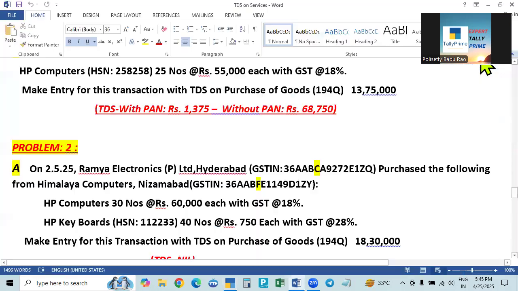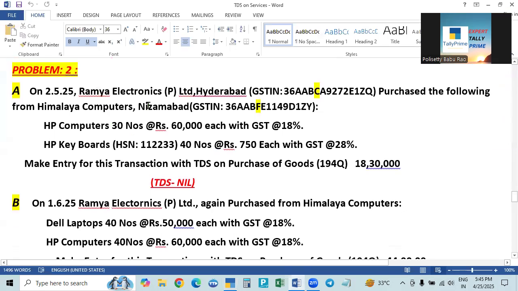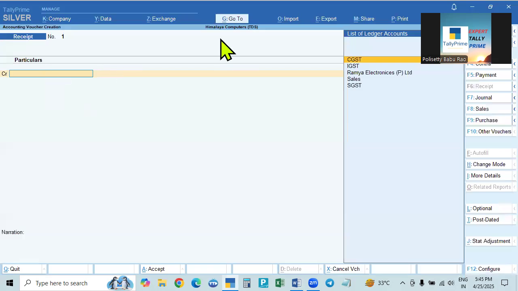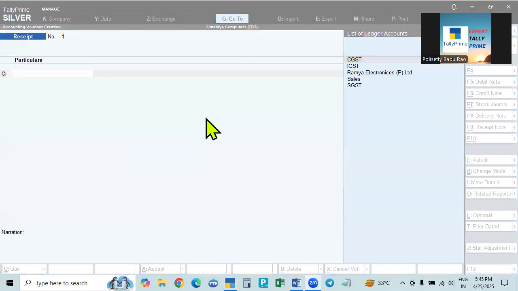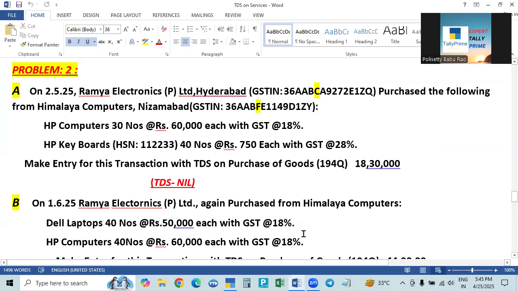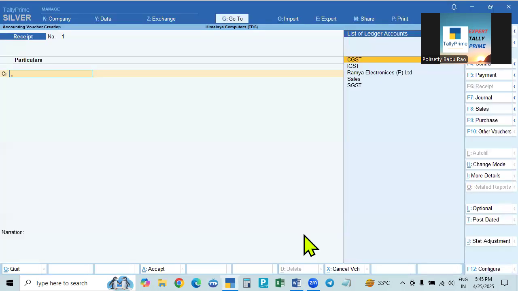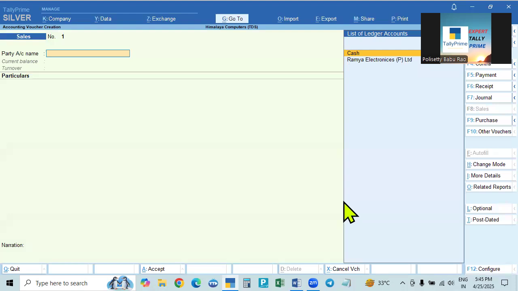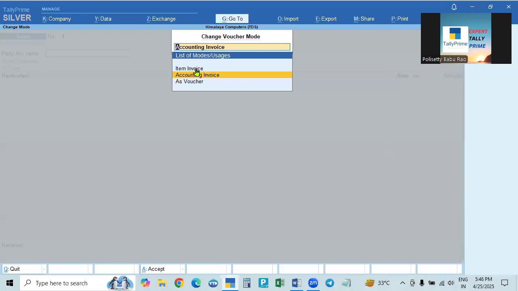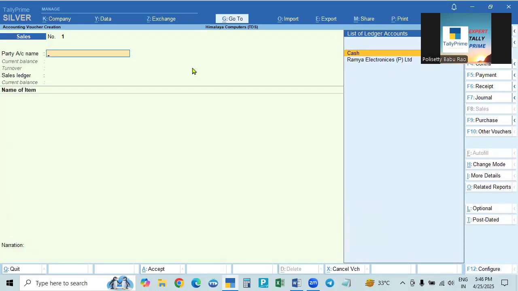First one: Ramya Electronics is the party. Now we are entering in Himalaya Computers. Himalaya Computers is the seller, so who is the buyer? Buyer is Ramya Electronics. So now we are making the sales. Go to F8; previously we used accounting invoice, now we require item invoice. Since we enabled the inventory feature, we will get the item invoice also. Select the item invoice. Okay.